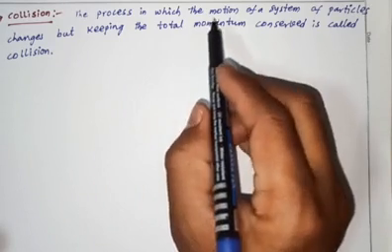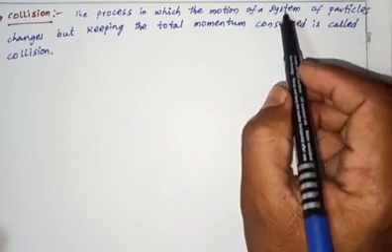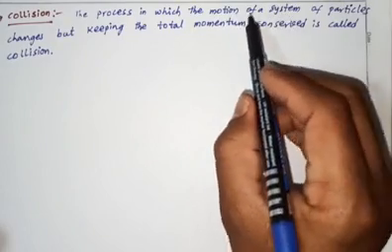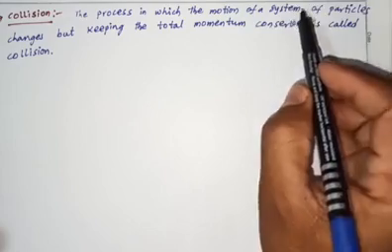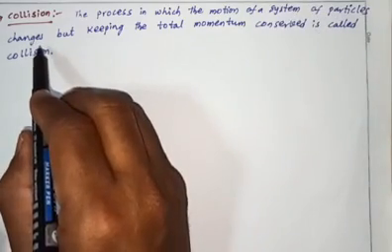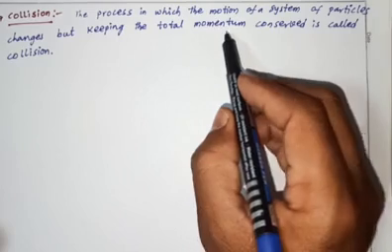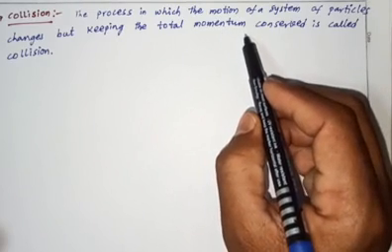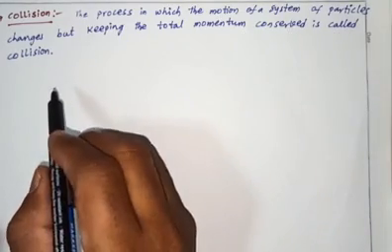So the process in which the motion of two or more objects changes after the collision, but the total momentum of the system is conserved, is called collision.